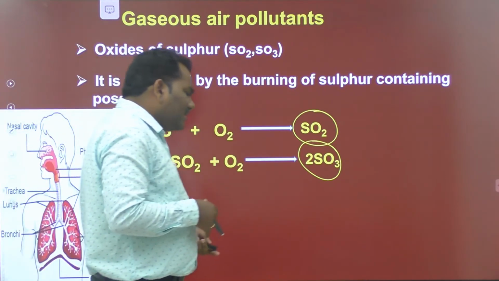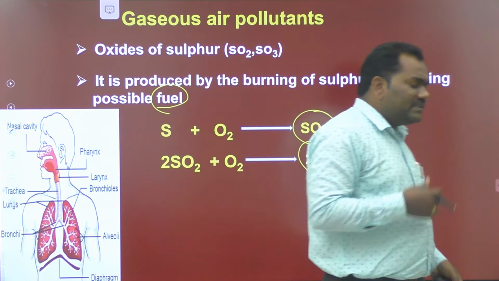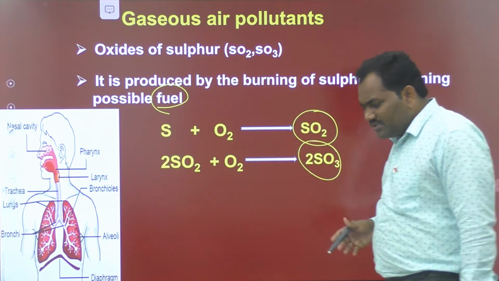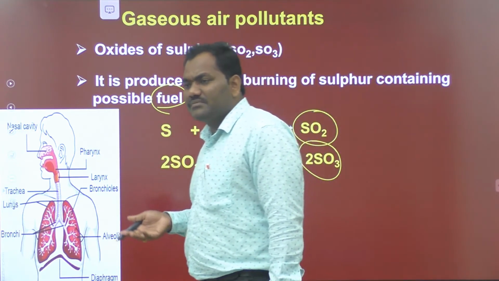Let's discuss the effects of this SO2 and SO3 present in the environment. Actually, these compounds also cause acid rain.